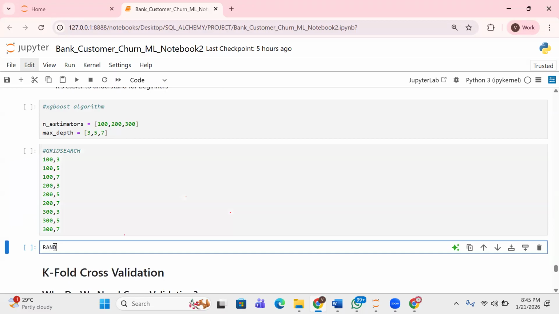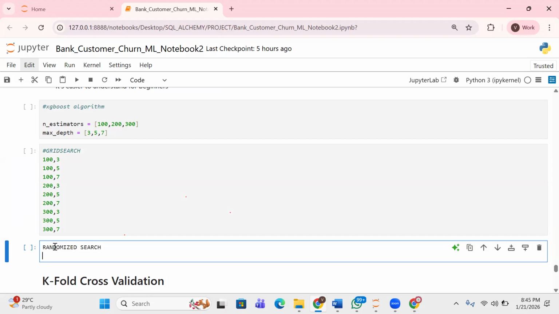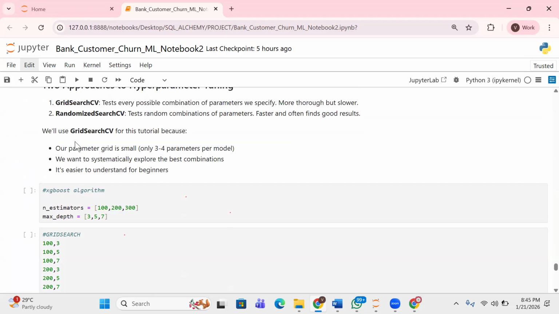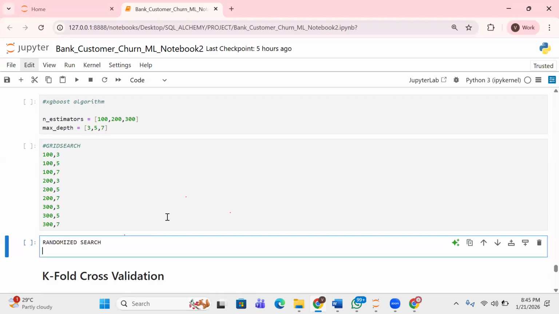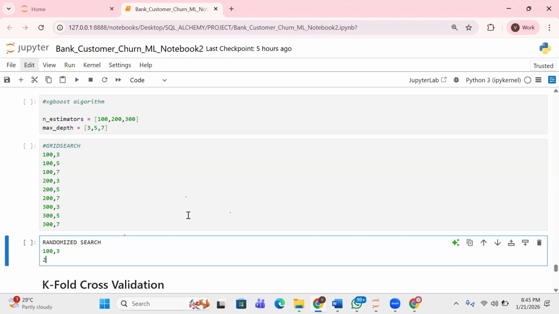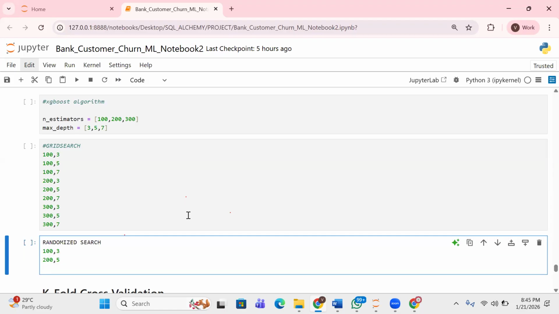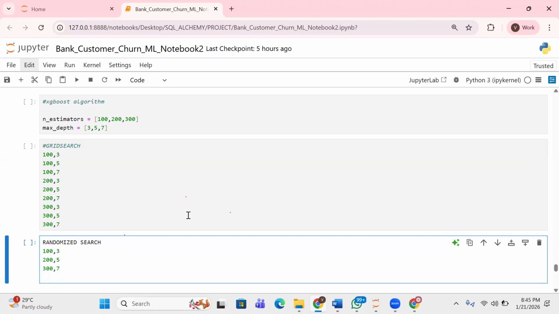Now there's something called randomized search. From the name randomized, you already know that it's picking at random. I think I wrote the explanation. You can see I said test random combinations of parameters. Now, randomized means it's not trying everything. It's picking at random. So it can pick 103. It can pick 205. It can pick 307. It can pick 207. Can you see that?